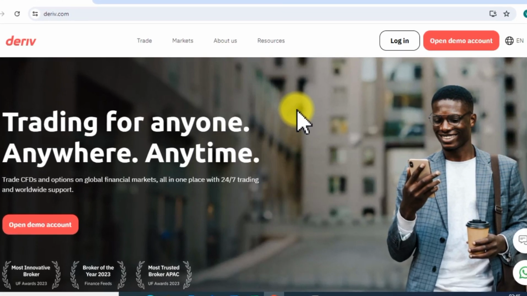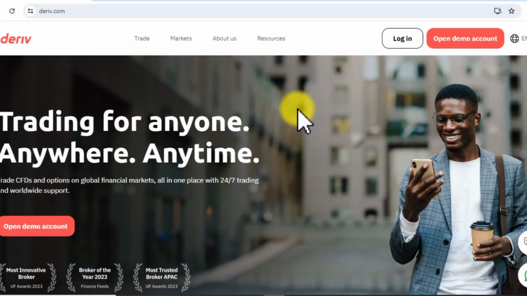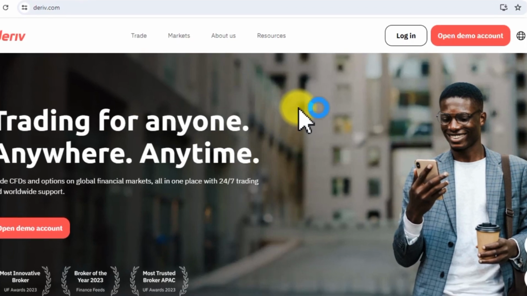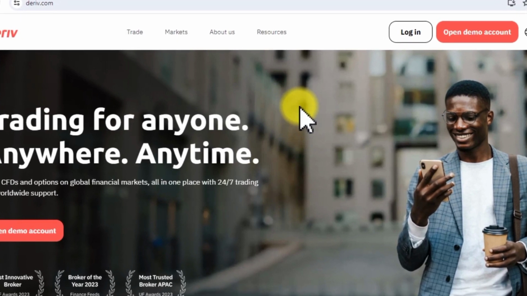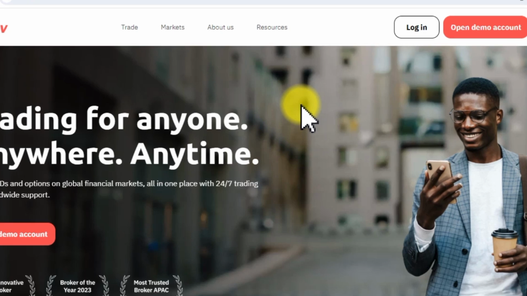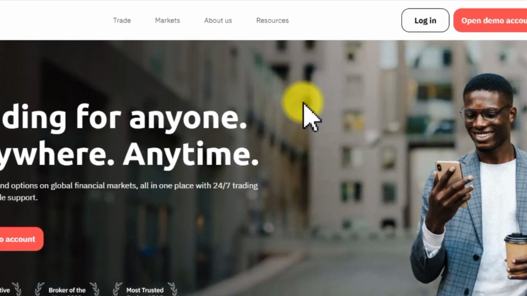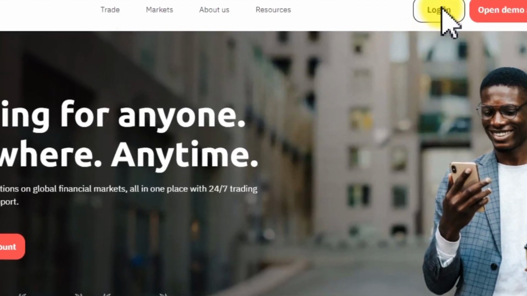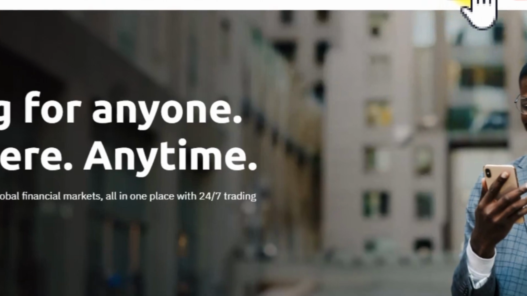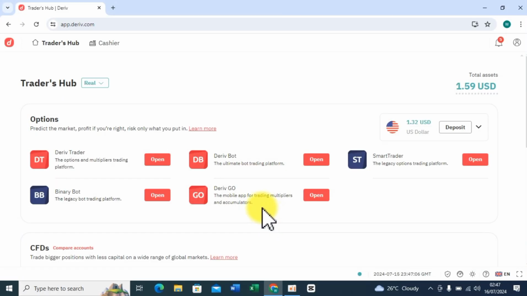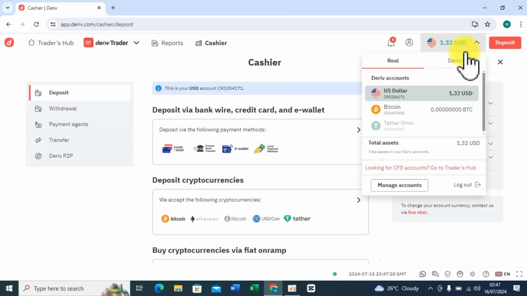And I'll also show you, for those of you who are new to Deriv, who are new to trading, how you can deposit and withdraw your money. Okay? All right, let's get started. I will first log in so that I can show you each and everything step by step. Okay, I'm now here. So I'll go to cashier here. Okay, go to cashier. On a real account, guys.